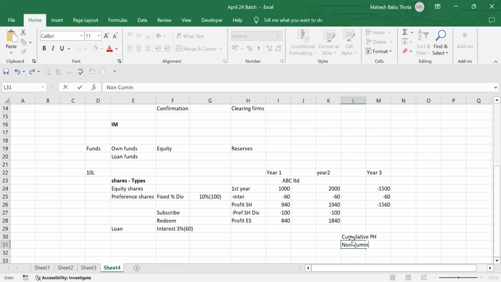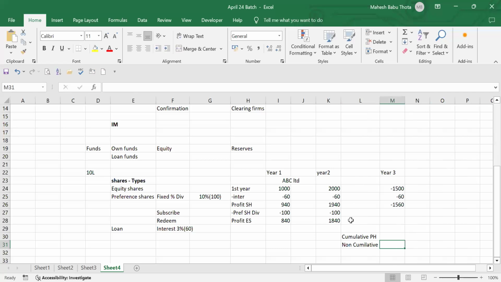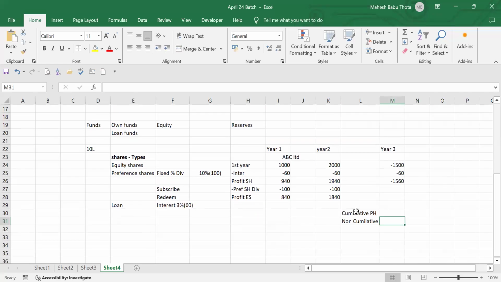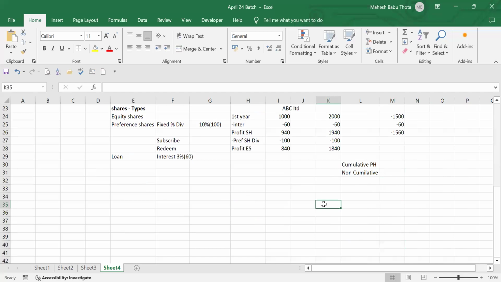You know what is the meaning of cumulative? In statistics, there is a frequency, cumulative frequency. Do you guys understand what cumulative frequency is? Suppose there will be like this: 1, 2, 3, 4, 5, 6. This is a frequency. And there is a sigma f, that means cumulative frequency. How will you calculate cumulative frequency?